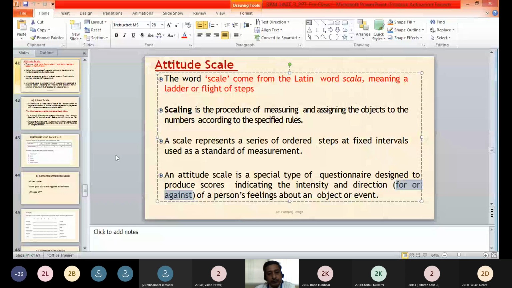That can be measured by using a certain type of questionnaire, which will produce scores, and these scores will indicate the intensity and direction of the particular attitude. Intensity means the strength, how strong that desire is, and direction means whether it is positive or negative. So that is an attitude scale.